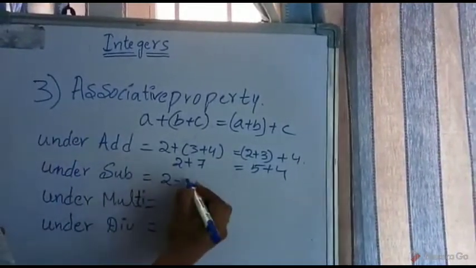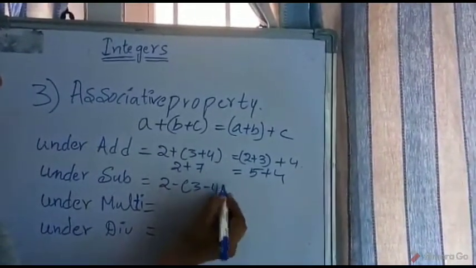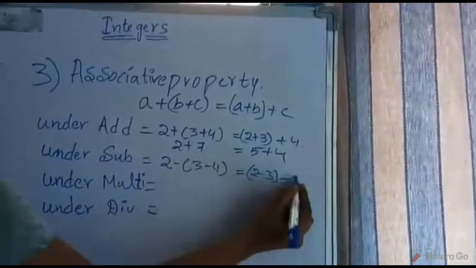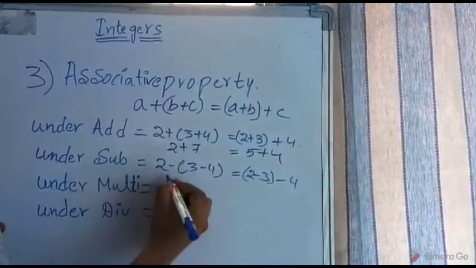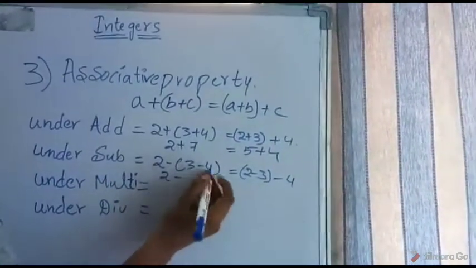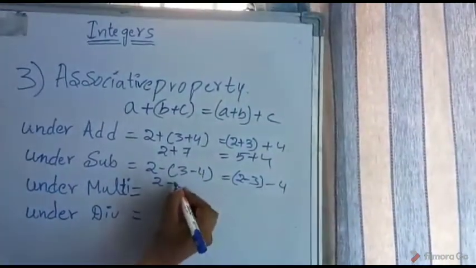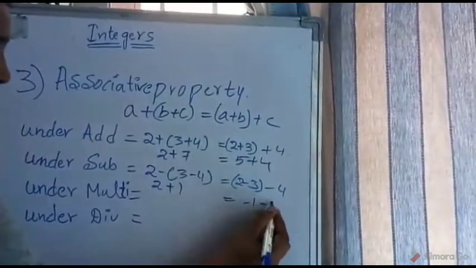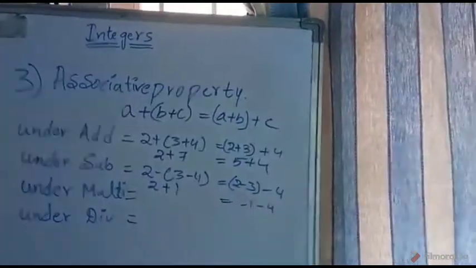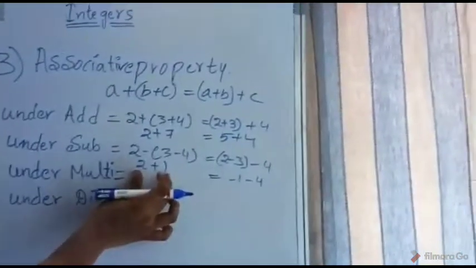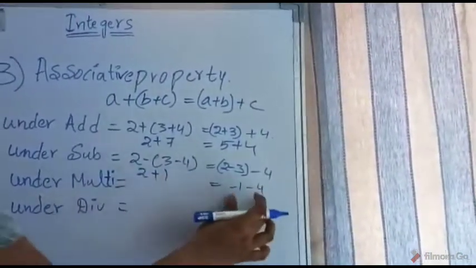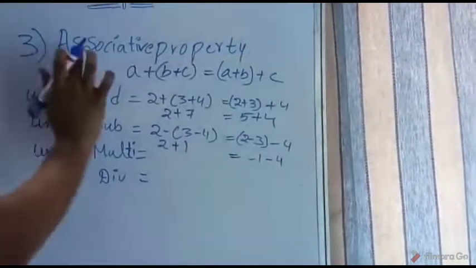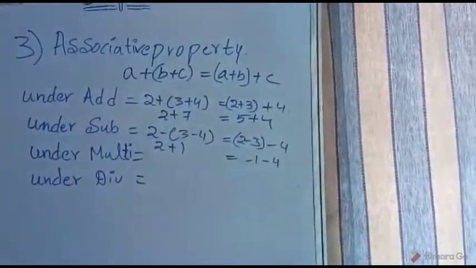(2 minus 3) minus 4 equals 2 minus (3 minus 4). Here 2 minus 3 is minus 1, and minus 1 minus 4 is minus 5. On the other side, 3 minus 4 is minus 1, so 2 minus of minus 1 means plus 1, which gives 3. The obtained result here is 3 and here it is minus 5. These are not the same, so it is not applicable under subtraction.